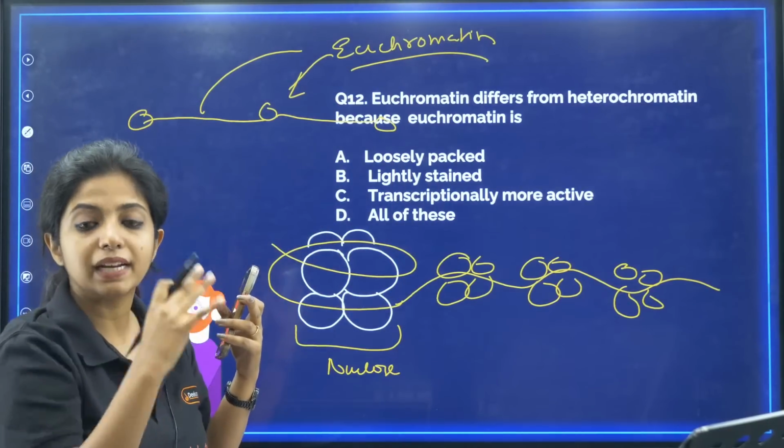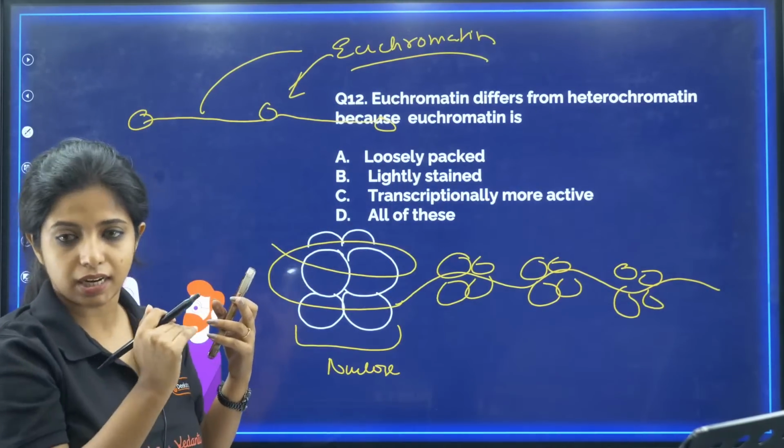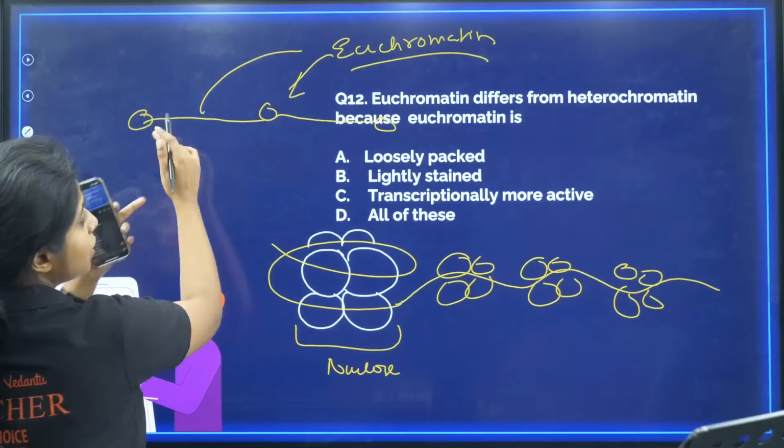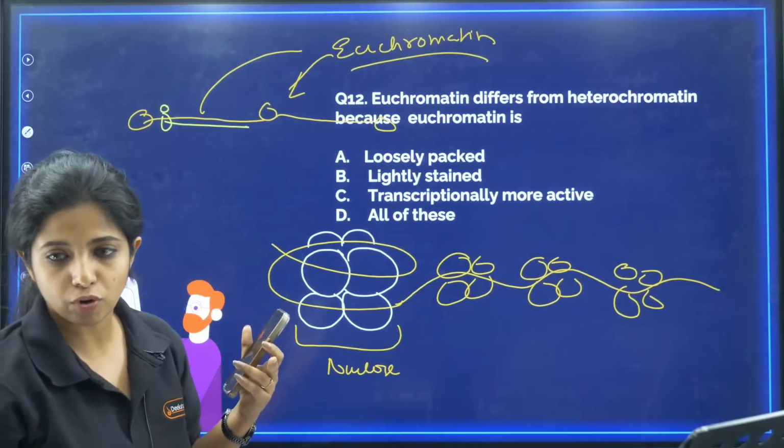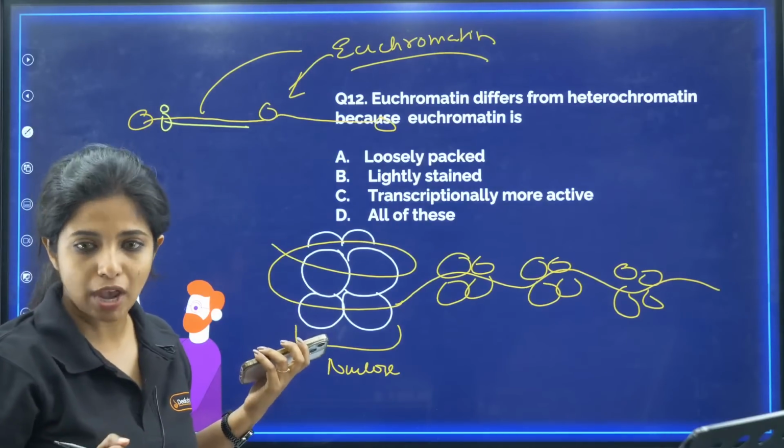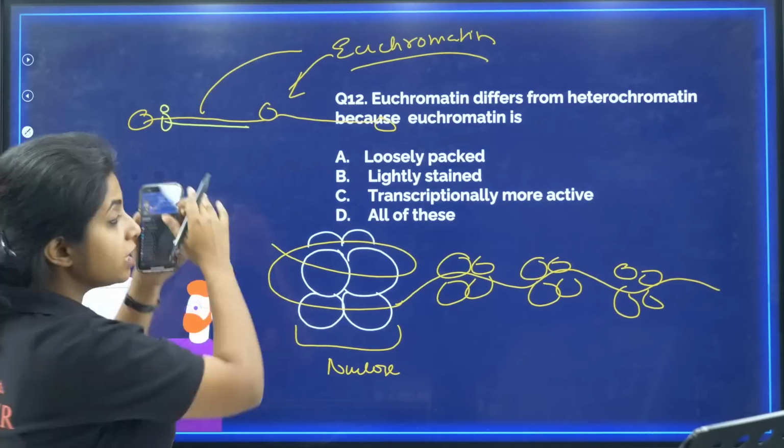They are stained, but lightly stained. They are not darkly stained. And over here, since it is open DNA, RNA polymerase can attach and carry out the process of transcription also. So it is transcriptionally very much active. And it is loosely packed, as you can see.